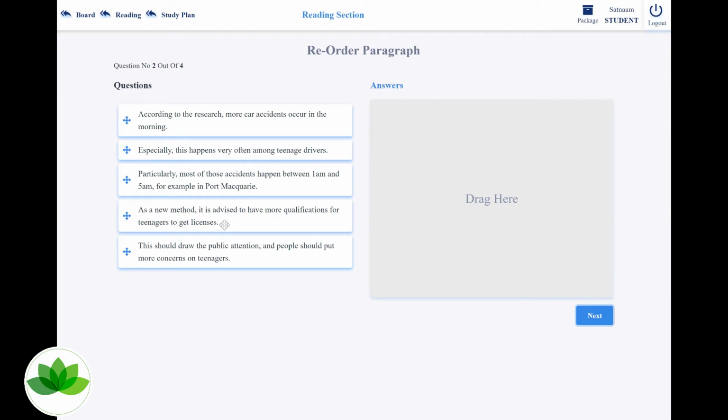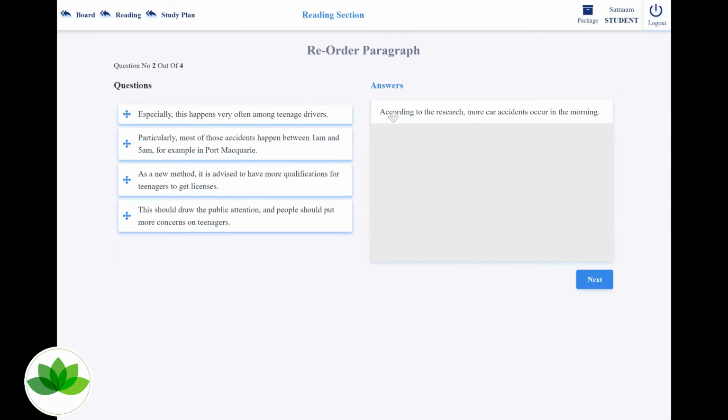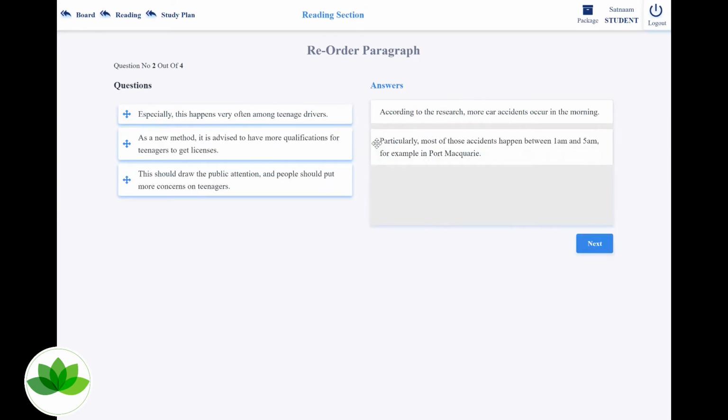So the main focus is, I think, teenagers are responsible for accidents. So I would start off with this reorder here, which says that according to a research, more accidents occur in the morning. Then if I look at it, why do they occur in the morning, or how do they occur in the morning? If I convert this to a question, the explanation is over here. Further information, particularly most of those accidents happen between 1 a.m. and 5 a.m., which is the morning time.